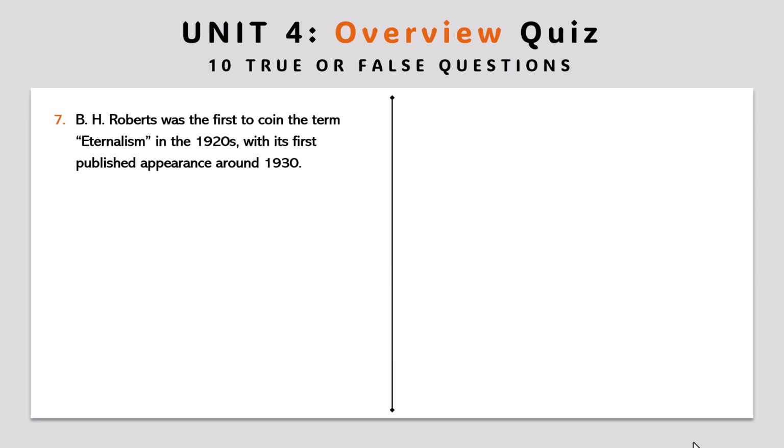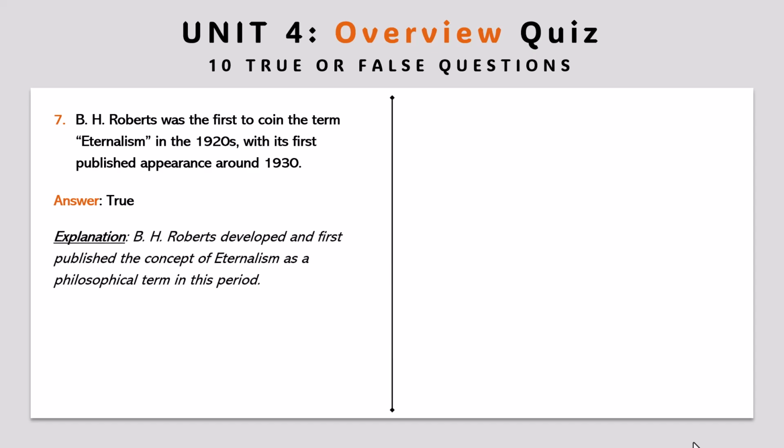Question 7. B.H. Roberts was the first to coin the term eternalism in the 1920s, with its first published appearance around 1930. Answer: true. Explanation: B.H. Roberts developed and first published the concept of eternalism as a philosophical term in this period.